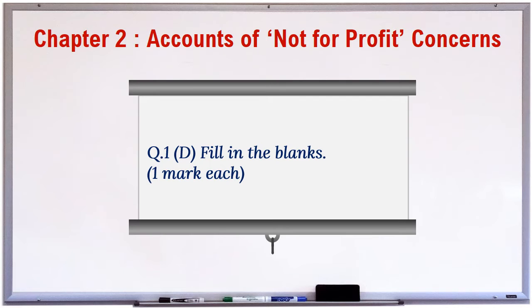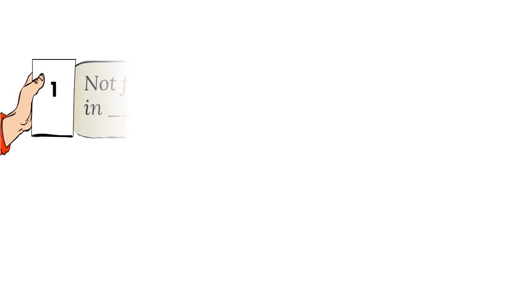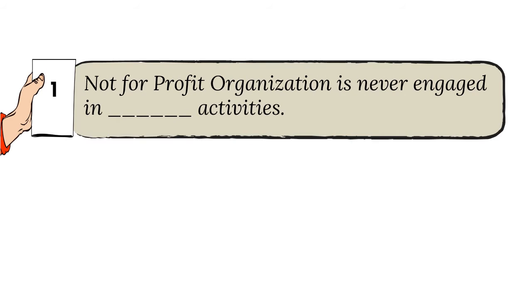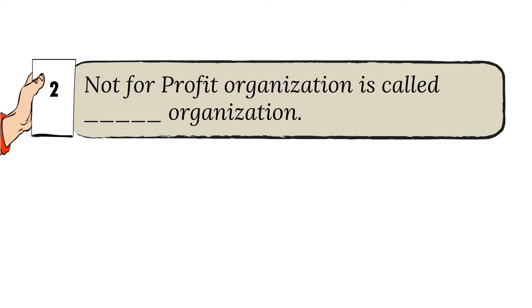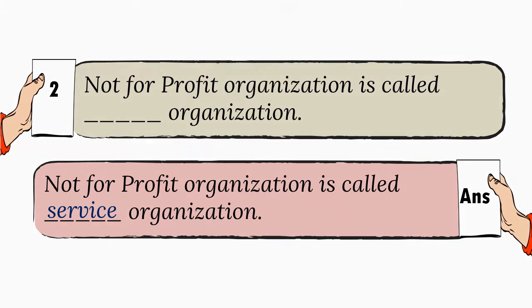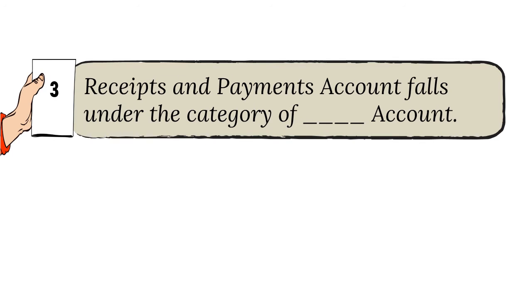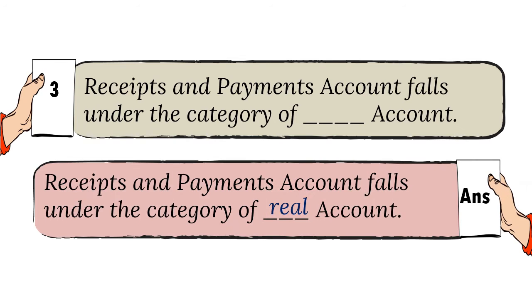Question 1. D. Fill in the blanks. 1 mark each. 1. Not-for-profit organization is never engaged in dash activities. And the answer is trading. 2. Not-for-profit organization is called dash organization. And the answer is service. 3. Receipts and payments account falls under the category of dash account. And the answer is real.